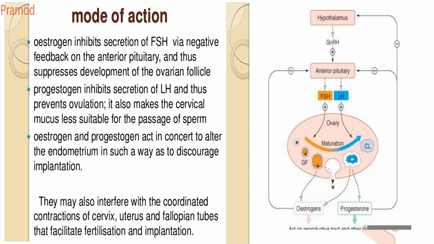Your zygote formation will not take place. They may also interfere with the coordinated contraction of your uterus and fallopian tube that facilitate fertilization and implantation. So the entire process gets inhibited by this combination, thus preventing fertilization of your eggs. So this is how the drugs, estrogen and progesterone, act in birth control pills.